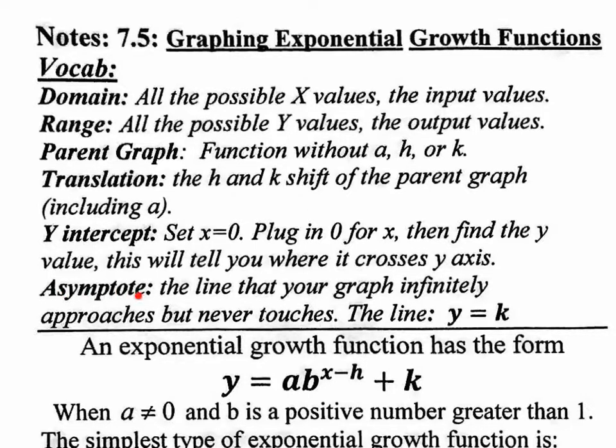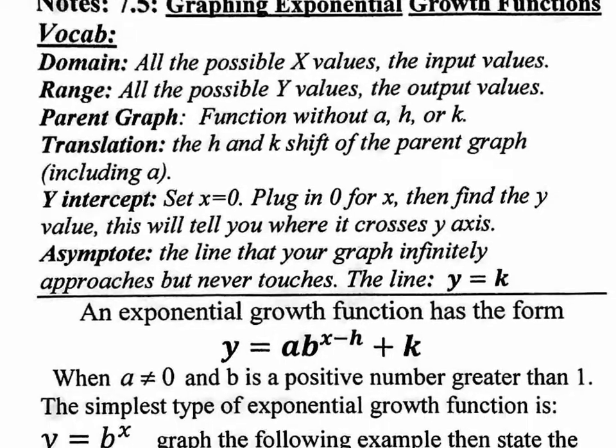Now, the word asymptote, do not pronounce it "asymptote," right? It's "asymptote." And an asymptote is the line that your graph will infinitely approach but never actually touch. I know that sounds weird, but I'll show you some examples in a bit. So the line y equals k is going to be our equation for the asymptote on this particular section. Like I said, you're going to be able to go back and read these notes. It'll make more sense once we go through some examples.